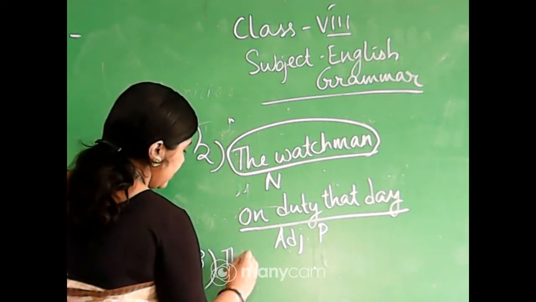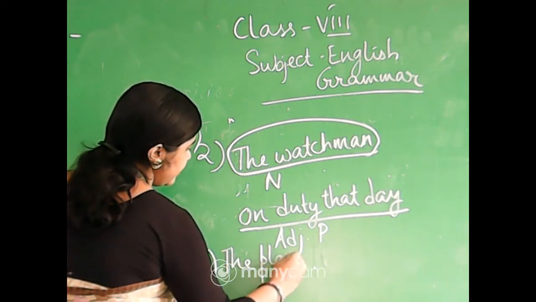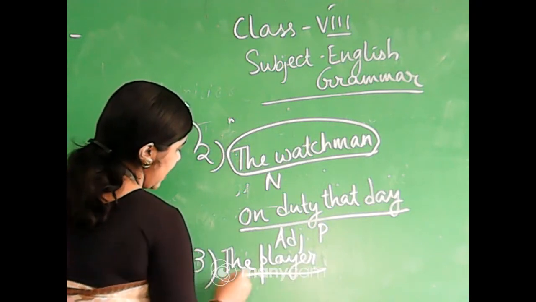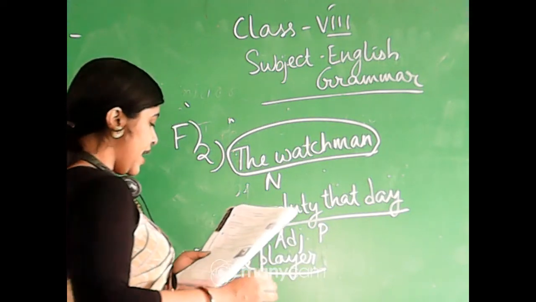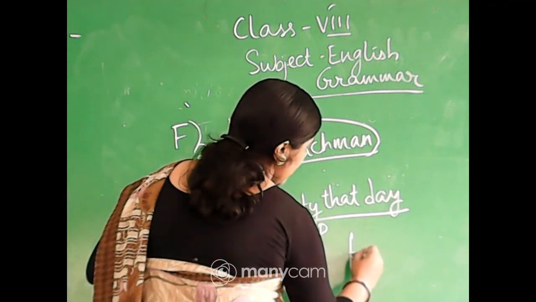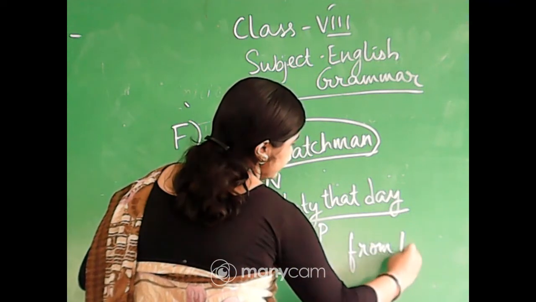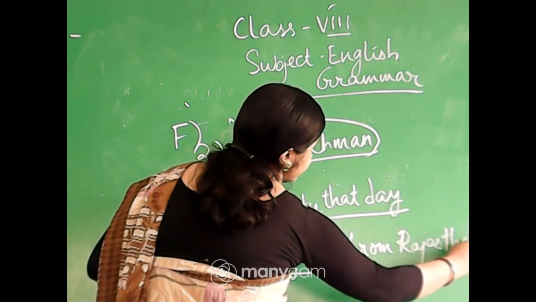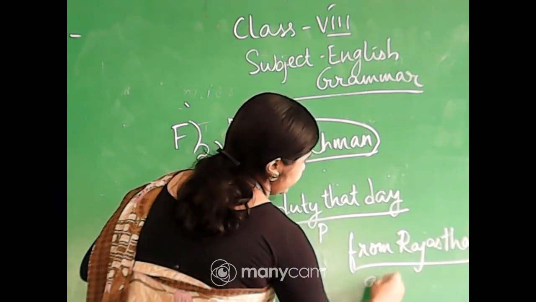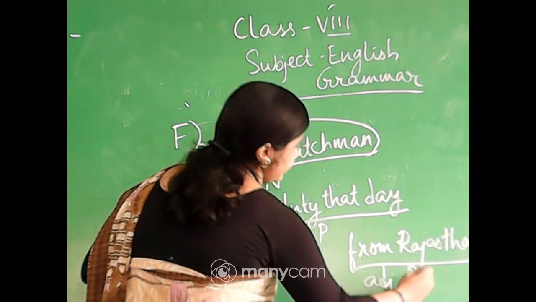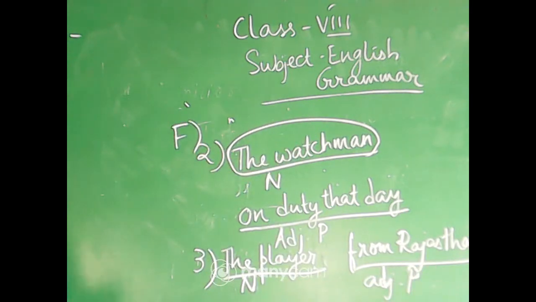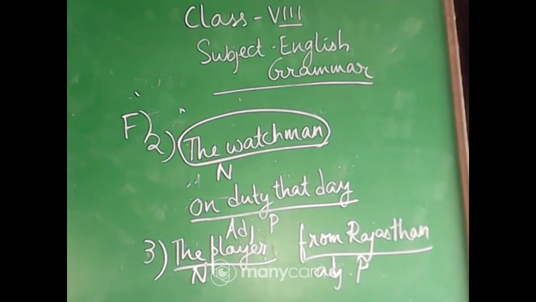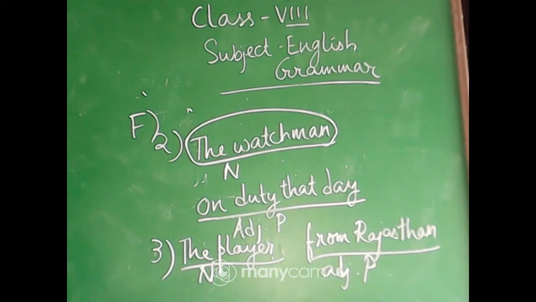Okay, come to number 3. Number 3, the player, it's the noun, and the adjective phrase is from Rajasthan. Got it? Okay, come to number 4.